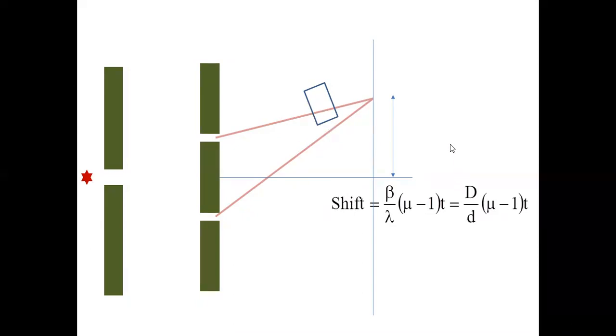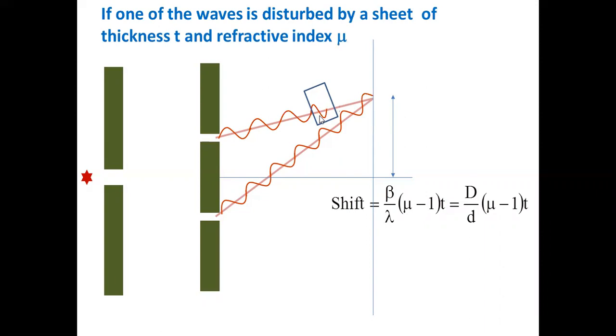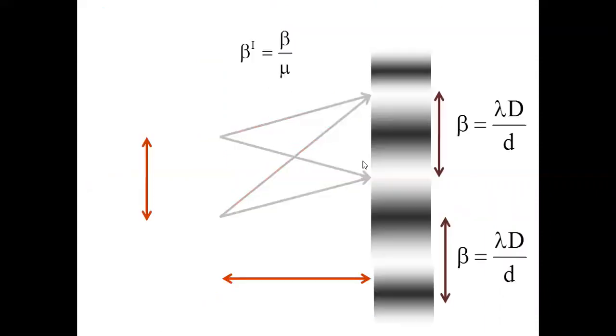This is another criterion which you don't get in the theory exam. We are going to apply it. So here you see this wave has to travel in a normal path, whereas here it has to travel through this medium. So there is a shift in the fringes. Remember, beta is not changed in this case. Only the fringes will shift. All the pattern will be shifted.